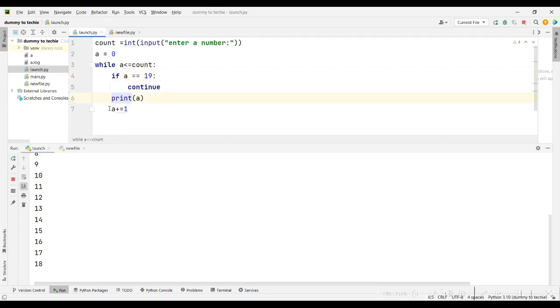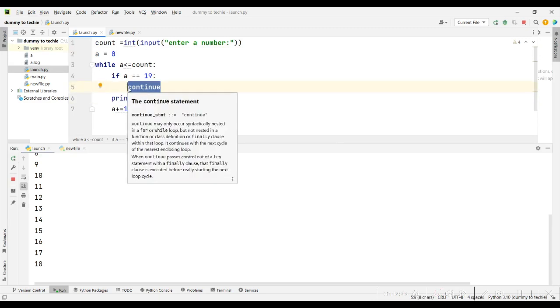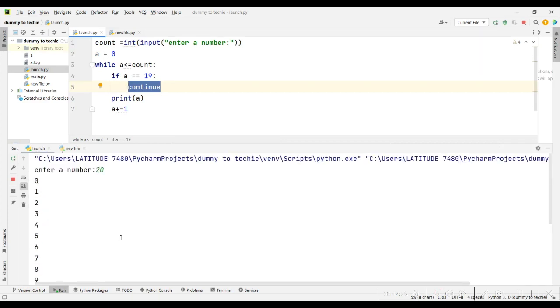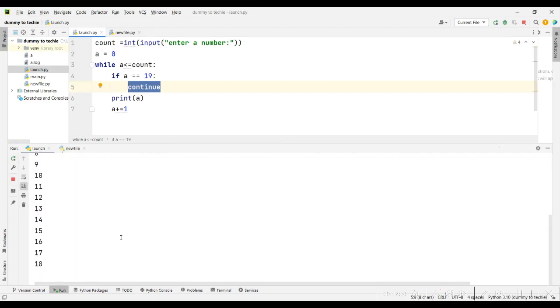So there's also another one called a break. A break is different from a continue because a break will exit. Did you notice that my code hasn't exited? Normally if your code finishes running, it will tell you process finished or something. Exactly, so the code is actually still running. It's still cycling inside this block here.